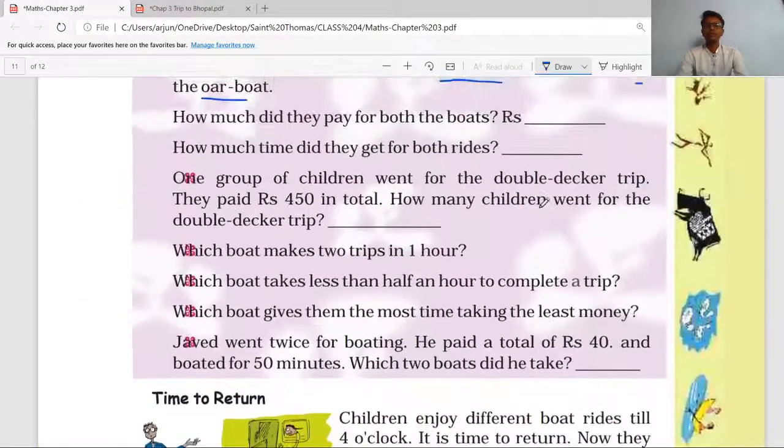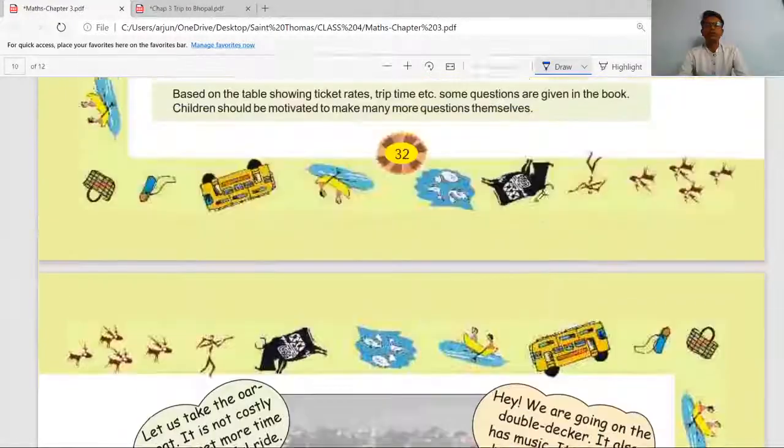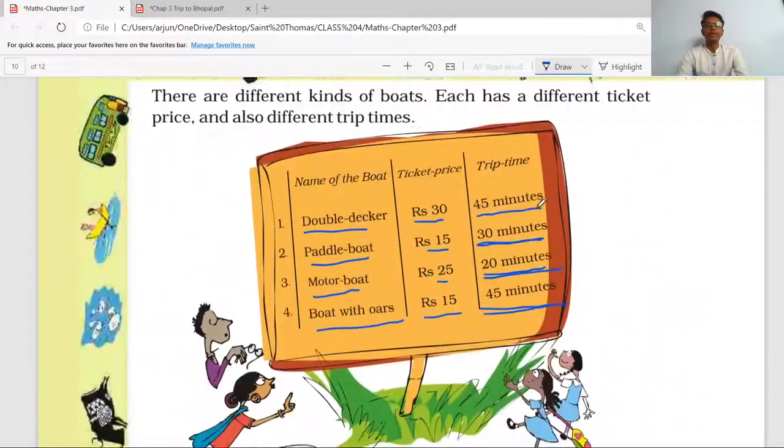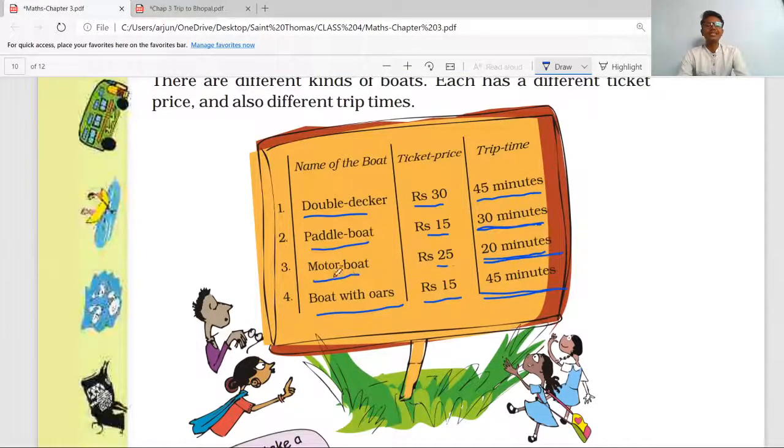Moving further, which boat takes less than half an hour to complete a trip? So let's see the table, and from the table you can see that the motor boats, which have a trip time of 20 minutes, can easily complete a trip in half an hour.